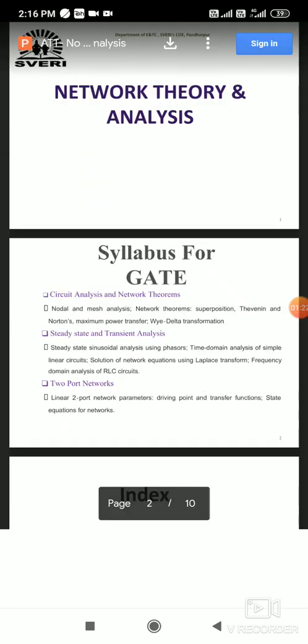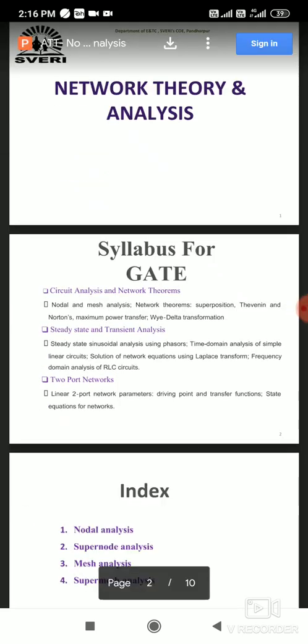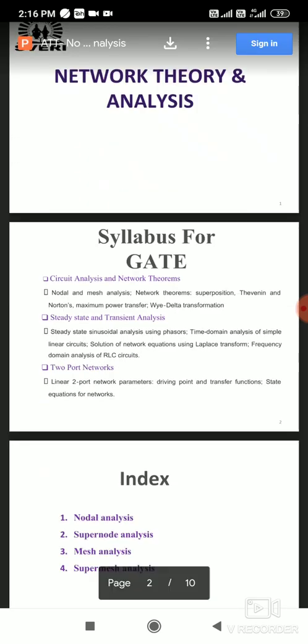So this is the syllabus for the GATE examination. The same syllabus is for the IES exam also. The first chapter is circuit analysis and network theorems. In that, the circuit analysis is based on the concepts of the basic electrical circuit. We have already discussed in the network theory and analysis subject the current division, voltage division, and how to find the equivalent resistance.